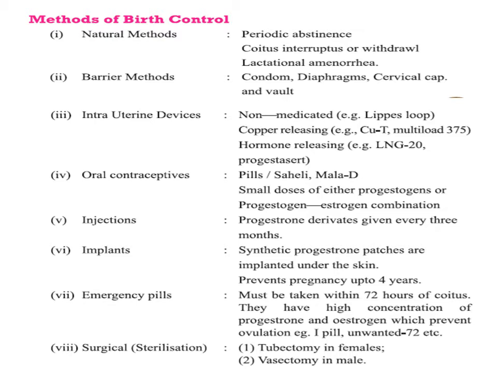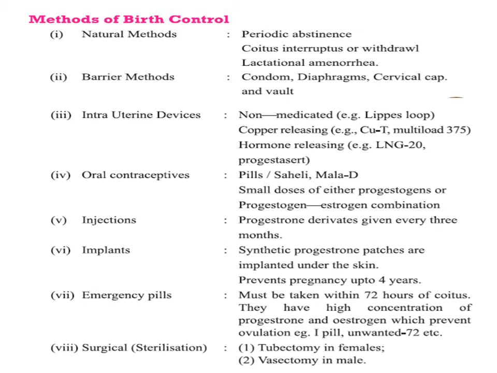Another type of birth control method is the barrier method, where the ovum and sperm are prevented from coming closer with the help of barriers. Such barriers are available for both males and females. Condoms are barriers made up of thin rubber or latex sheath. They are used to cover the penis in males or to cover the vagina and cervix in females. Condoms also provide protection against sexually transmitted diseases.